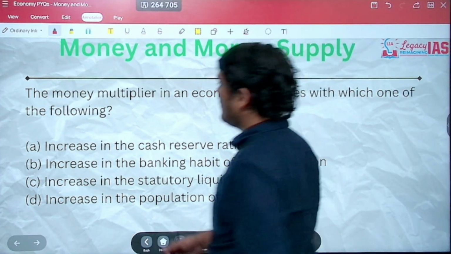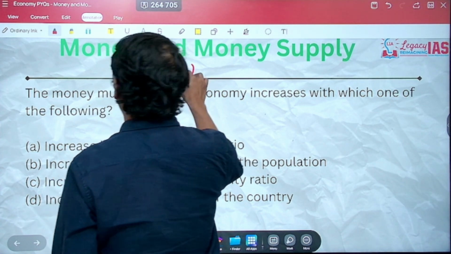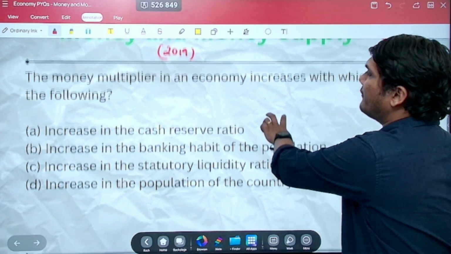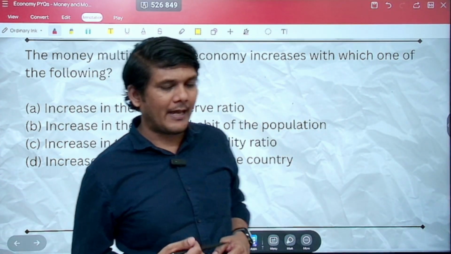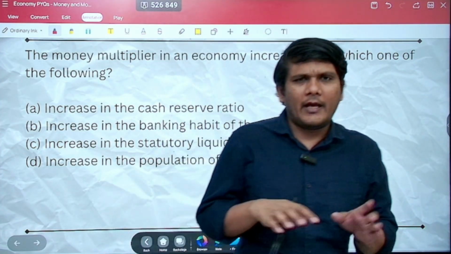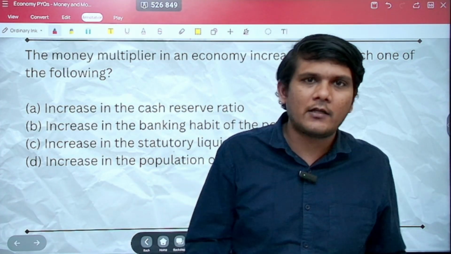Now, this question has been asked in 2019. The money multiplier in an economy increases with which of the following? See, I'll explain the concept of money multiplier. Let's say I have a 100 rupee note with me at my home, and I'm not bringing it in the market. It's there since last 1 year. It's not there in the market.